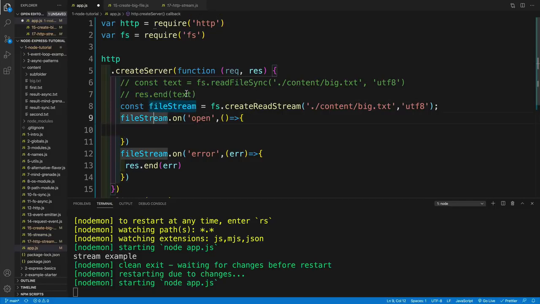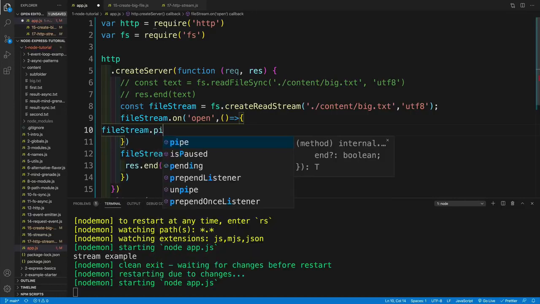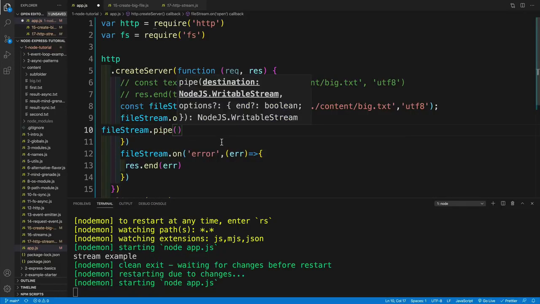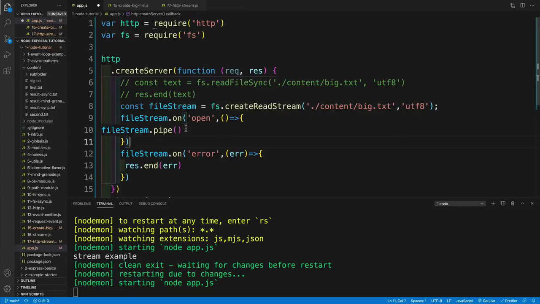Now, as far as the open here, instead of going res.end and then text, fileStream also has the pipe method. So we can go with fileStream and then pipe. And what the pipe is doing, it is pushing from the read stream into the write stream. So you can imagine that if we can read data in chunks, we can also write data in chunks.